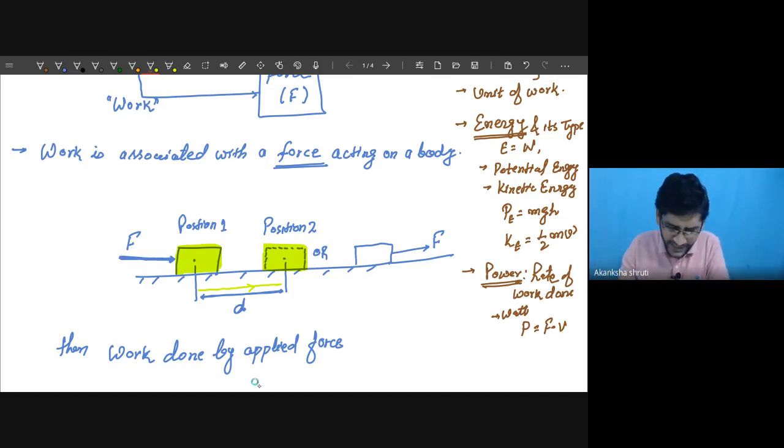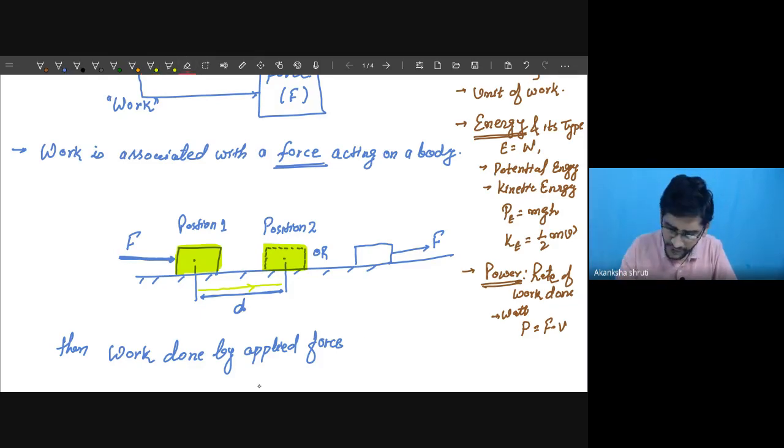It may be possible that displacement is in the opposite direction to that of the force. For example, while we are taking the brake, the vehicle moves forward, though the force is acting backward. That situation may occur, but the directions of force and displacement are in the same line, whether they are opposite or in the same direction.